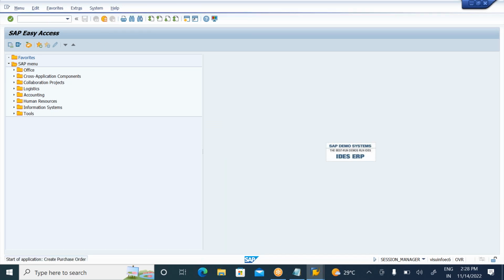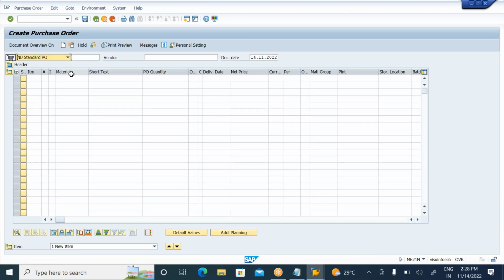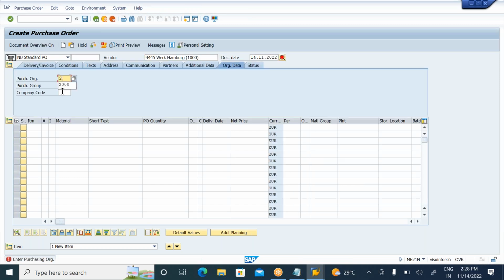Now please observe carefully here. Which document type? For type 1 and type 2 STO, we have taken document type UB. For type 3 STO, I need to take the document type NB. And which vendor here? 3445. Don't enter the 1000 vendor. I am entering 3445 because it's a plant vendor. Okay, and go to the edit tab. Which people are doing this? 2000 people. So 2000 purchase organization, buyer group, and 2000 company code.